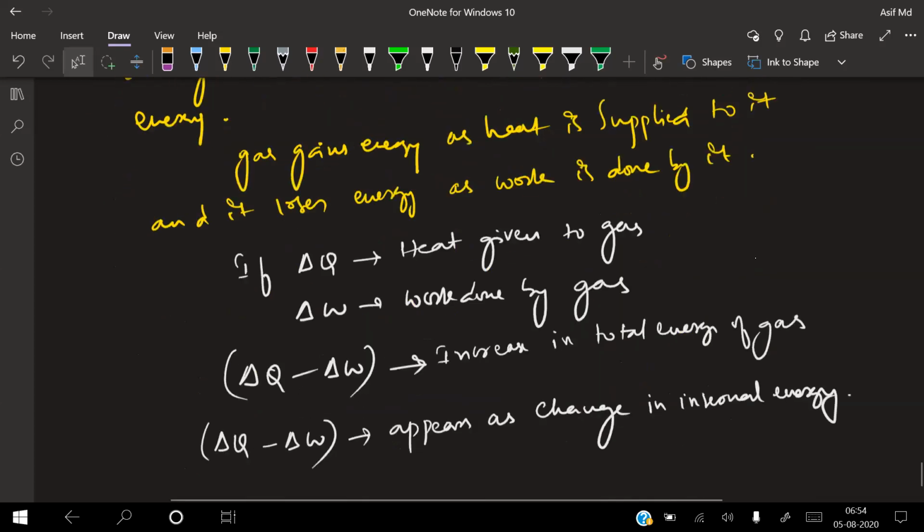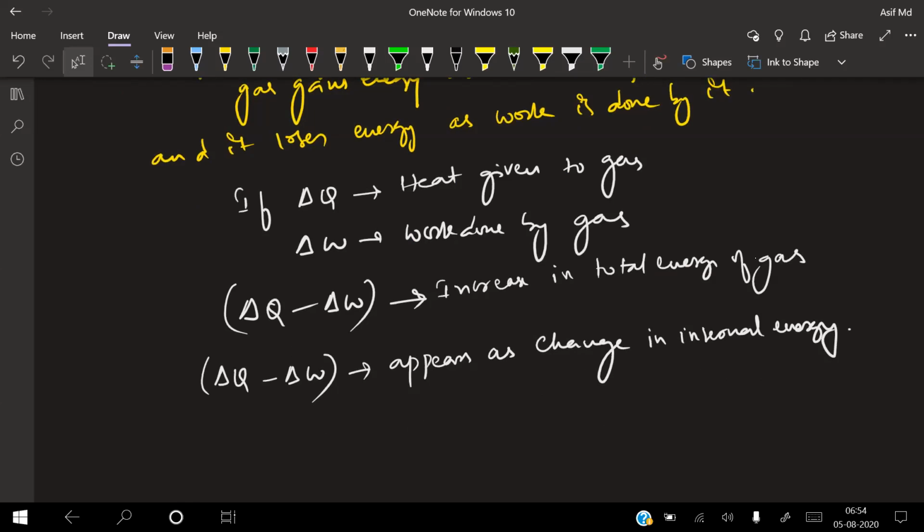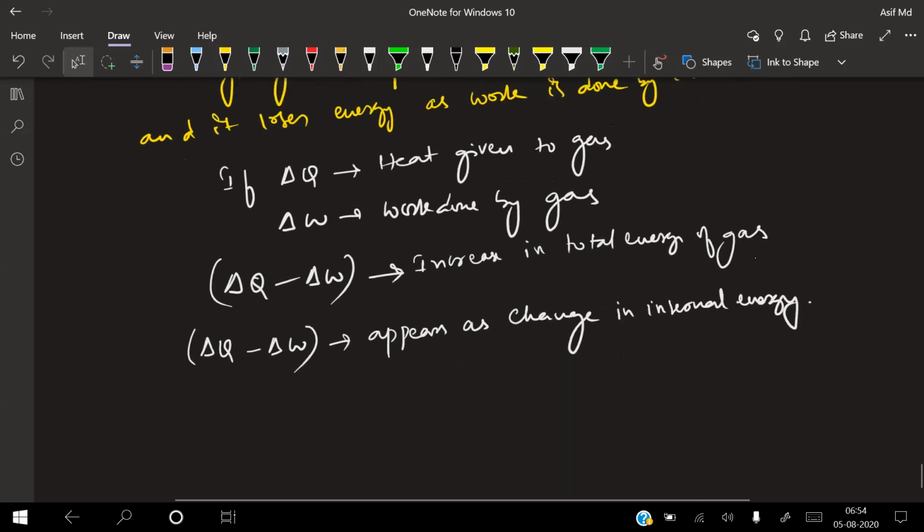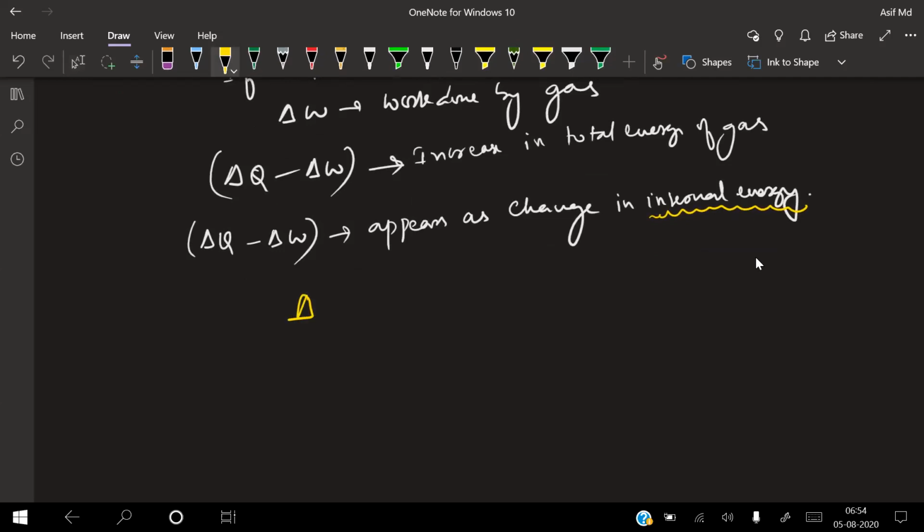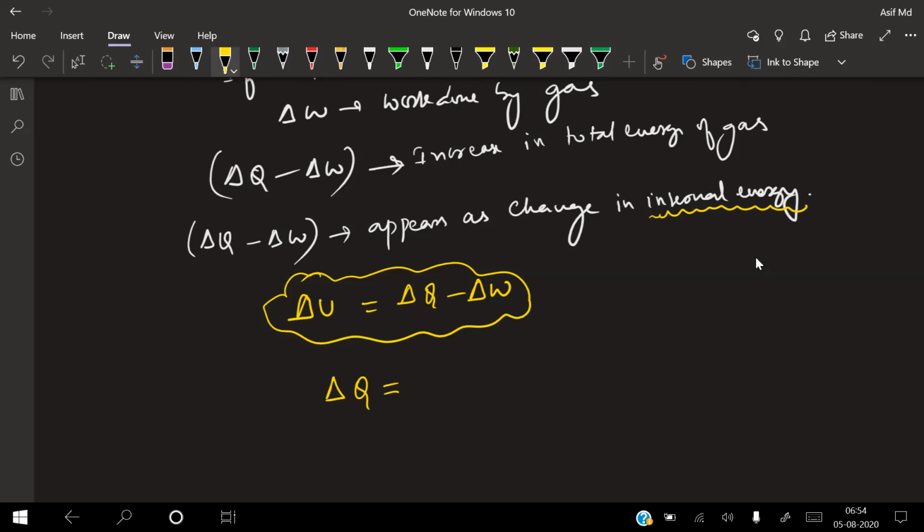So here, delta Q is heat given, delta W is work done by the gas, and delta Q minus delta W is nothing but the increase in total energy of the gas. That increase in total energy of the gas is called in thermodynamics the internal energy. So now I can write the definition: internal energy is represented by delta U. Delta U is equal to delta Q minus delta W. So this is your first law of thermodynamics. From this I can write delta Q is equal to delta U plus delta W.